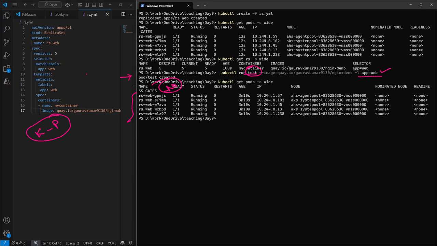So the question here comes, why are we not able to see the pod which we have created? So what I'm going to do, I'm going to use the describe command, kubectl describe. If we describe the pod, we will get information, but it would be specific to the pod. So we need to get clear information regarding all the pods. So we need to describe our replica set. So the command is kubectl describe rs. Our replica set name is rs-web, and enter.